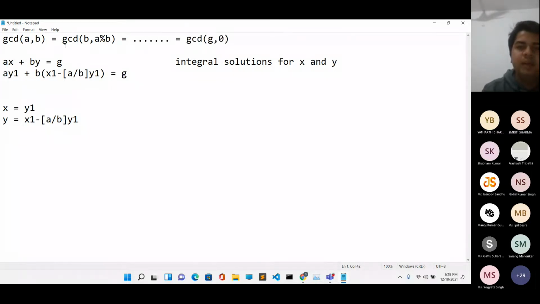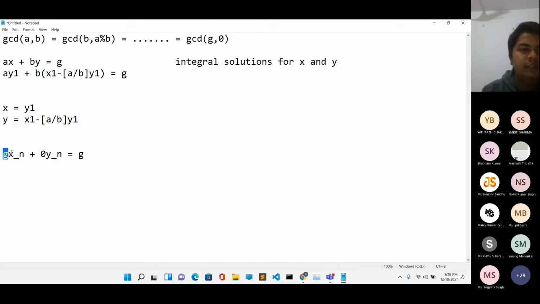Okay, this is the point where our Euclidean algorithm terminates. So at the last step we will get GCD of g comma 0. And we know that for g, xn, yn, this equation will hold true, but a will be g and b will be 0, and x will be xn and y will be yn. So this is like 0 times yn is equal to g.